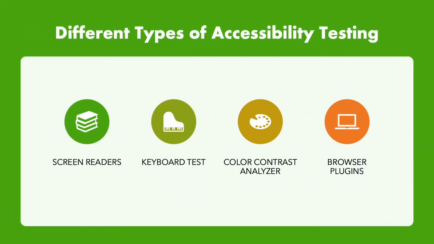Now let's talk about types of accessibility testing. There are a few different types of testing we can do to make sure an application is accessible. For example, screen reader test, keyboard test, color contrast test, and testing using some type of automatic browser plugins.